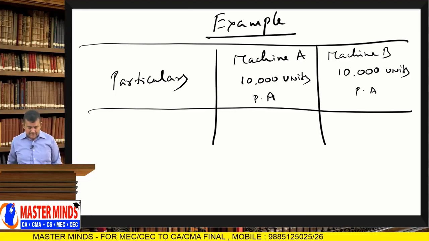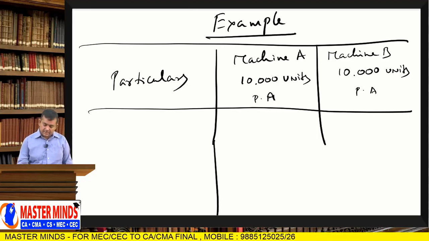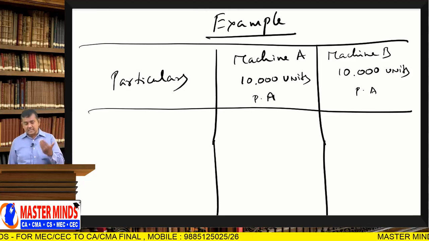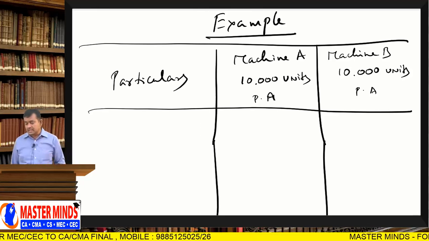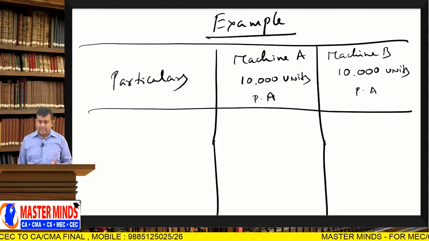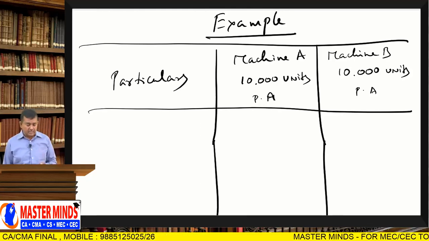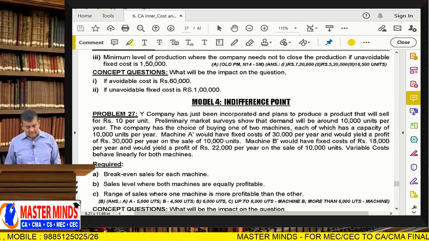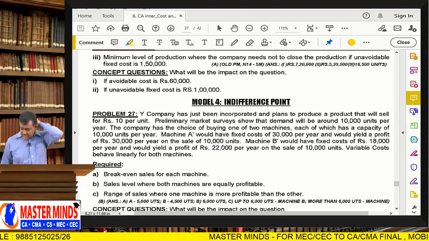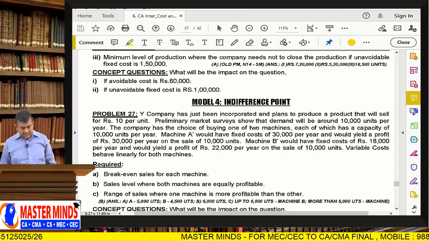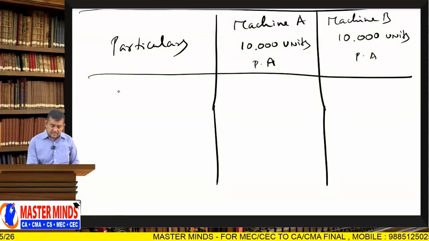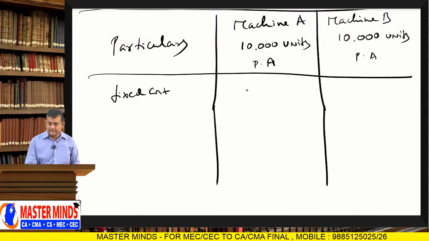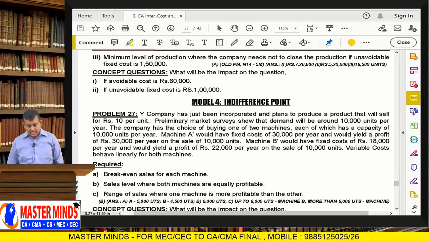Machine A and machine B both meet the company demand. Machine A would have a fixed cost, that is maintenance cost, of 30,000 per year.